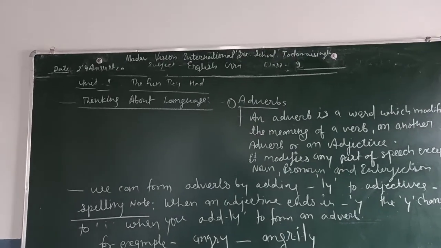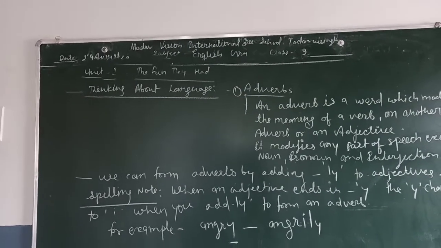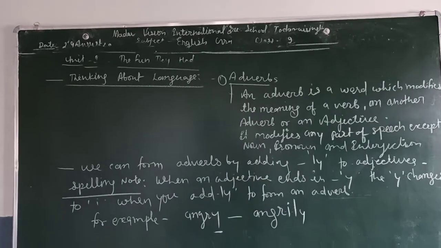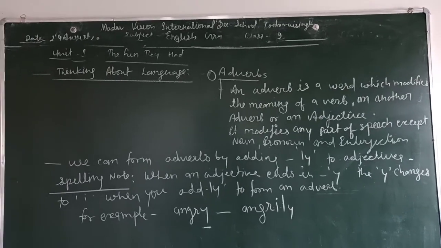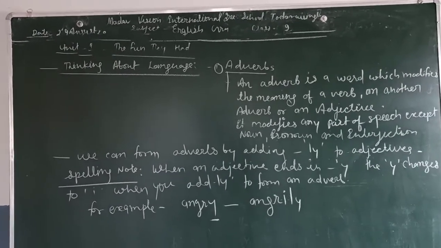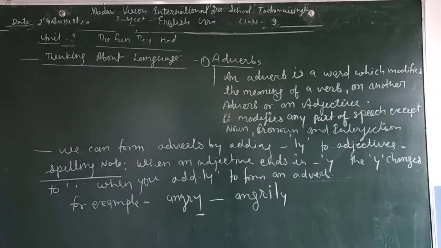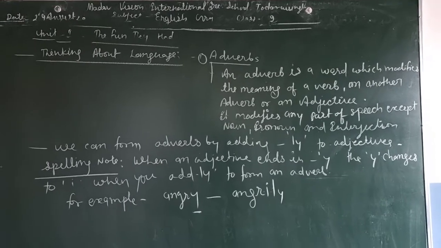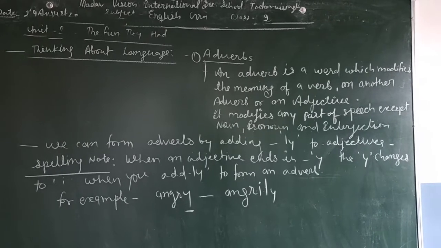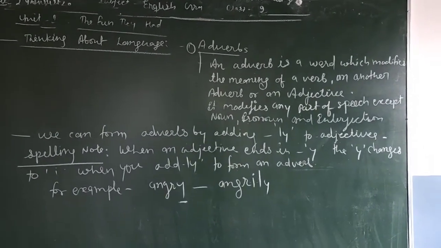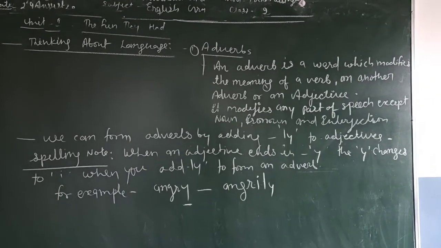Dear student, we can form adverbs by adding ly to adjectives. Note the spelling: when an adjective ends in y, the y changes to i when you add ly to form an adverb. For example, the word angry ends in y, and y changes to i, and we add ly to make an adverb, and it becomes angrily.